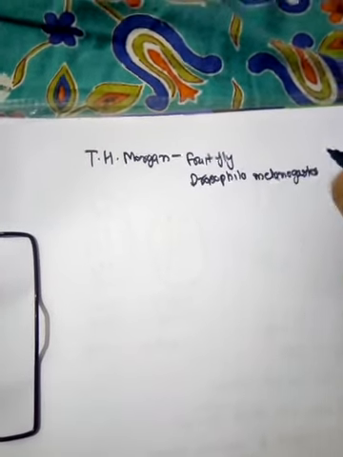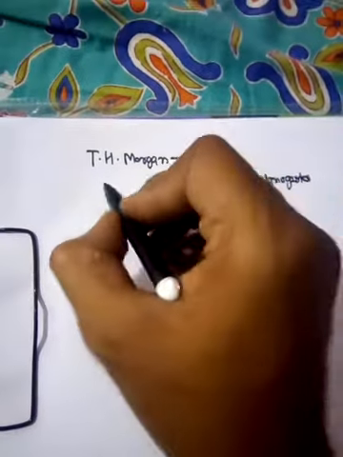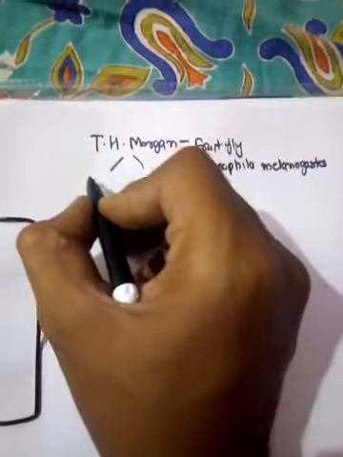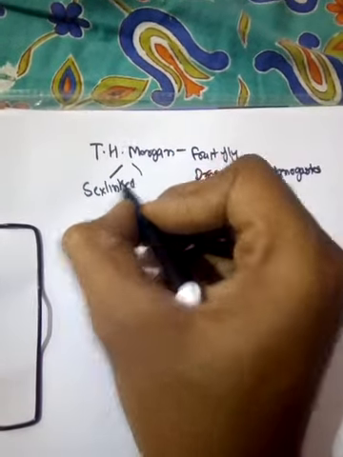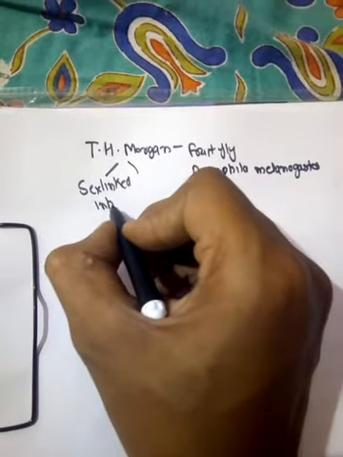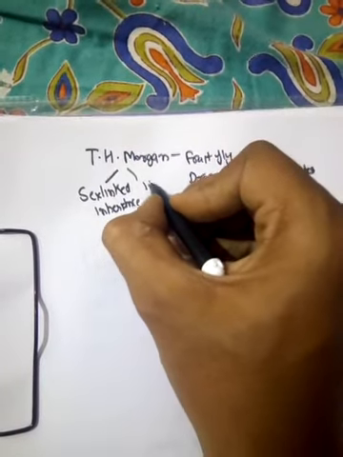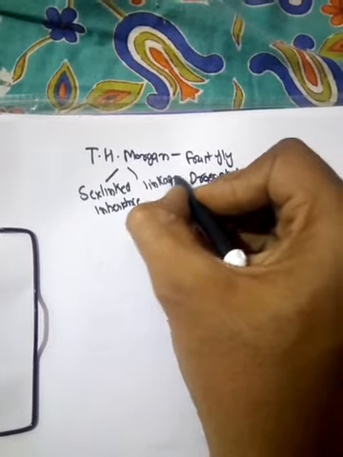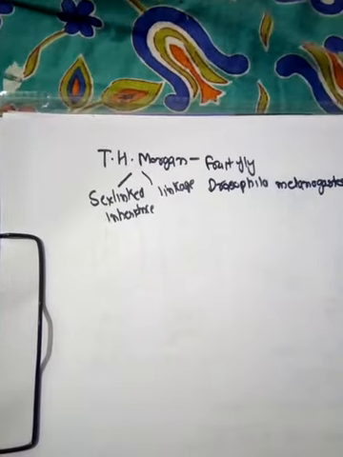So he worked on Drosophila melanogaster, and by working on it, Morgan proposed 2 concepts. One is sex-linked inheritance. We will discuss sex-linked inheritance later in this chapter. And then the concept of linkage. So T.H. Morgan proposed the 2 concepts, sex-linked inheritance and linkage.